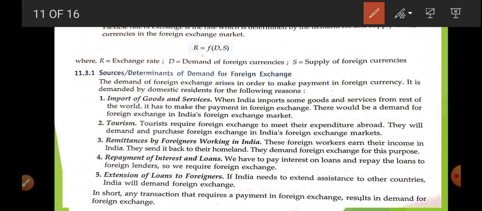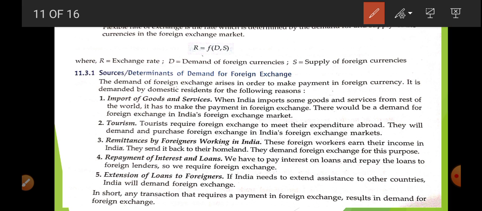So first of all, if you want to purchase anything that is made outside of our country, you have to convert your money into that country's currency. Like if you want to purchase X good that is produced in America, you have to make the payment in dollars, because the trader is not going to accept rupees. Why? Because the rupee is not legal tender in America. What is the legal tender? That is the dollar. So you have to convert your rupee into dollars.